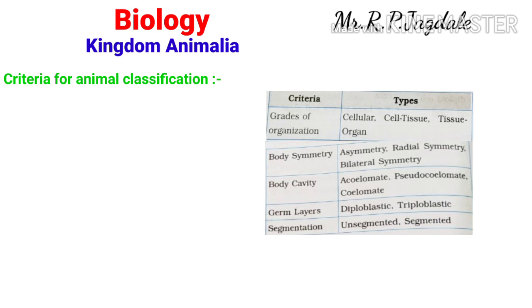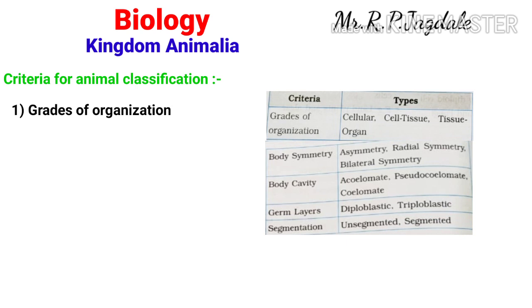The first criterion is the grades of organization. It may be cellular, cell-tissue, or tissue-organ type of grade of organization. If the organism is made up of only a few cells, it is cellular type of organization.